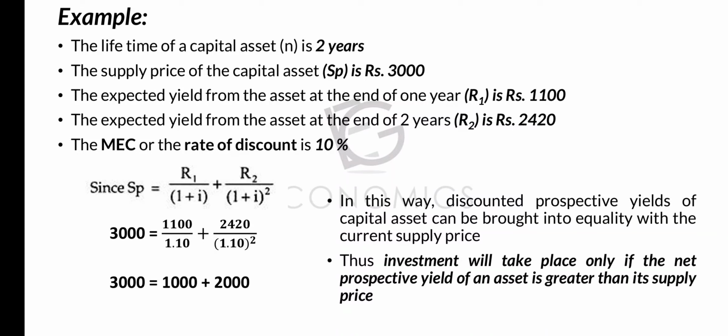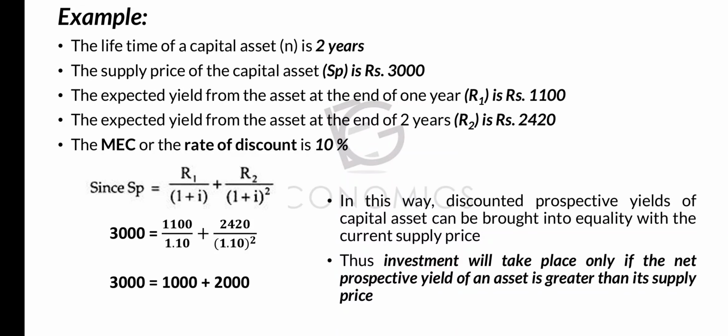So what? Investment will take place only if the net prospective yield of a capital asset is greater than its supply price. From this equation we should also understand one more thing. എന്താണ് ഇതിൽ നിന്ന് ഈ ഇക്വേഷനിൽ നമുക്ക് മനസ്സിലാകുന്ന കാര്യം? അപ്പോൾ എപ്പോഴാണ് ഒരു ഇൻവെസ്റ്റ്മെൻറ്റ് നടക്കാനുള്ള സ്കോപ്പ് ഉണ്ടാകുന്നത്? So when will an investment take place?